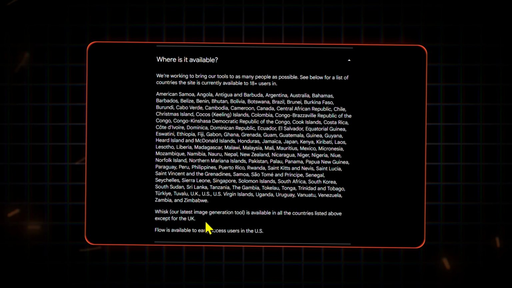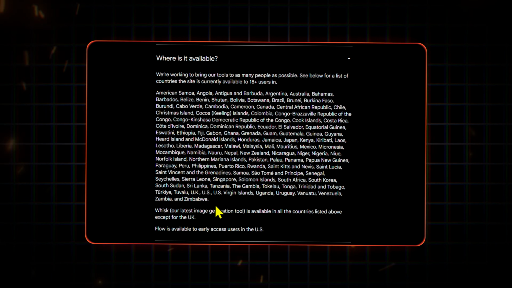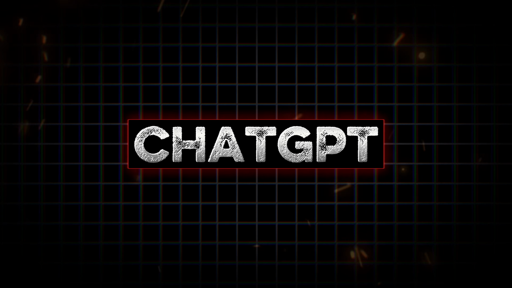Sadly, Google Image FX isn't available in my country, and I've decided not to use Leonardo AI either, mainly because I want to keep things simple and consistent. So instead, we're going to take a clever shortcut. We'll be generating our stick figure visuals directly with the help of ChatGPT. Yes, you heard that right. ChatGPT can actually help create precise image prompts tailored for stick figure style illustrations. Let's dive in and I'll show you exactly how.